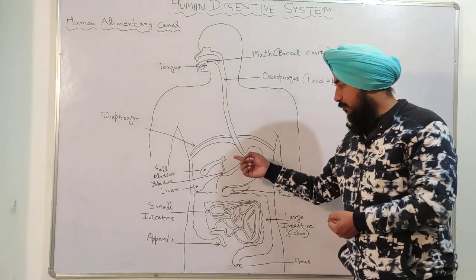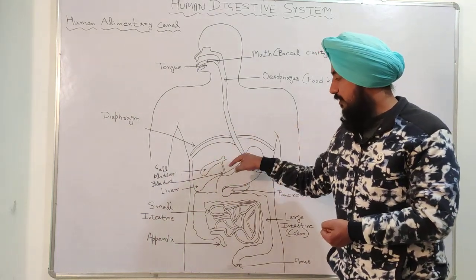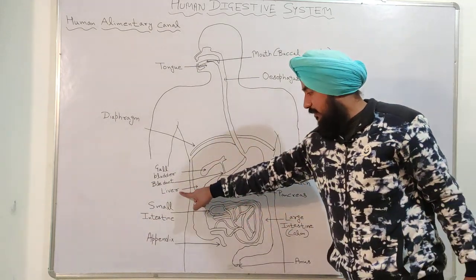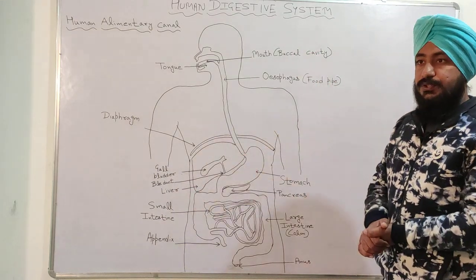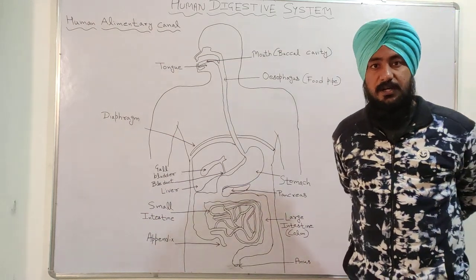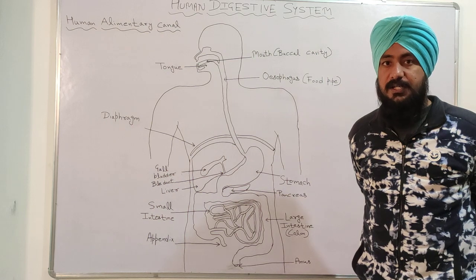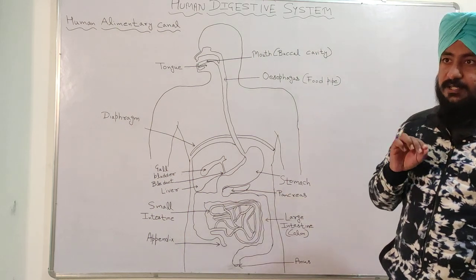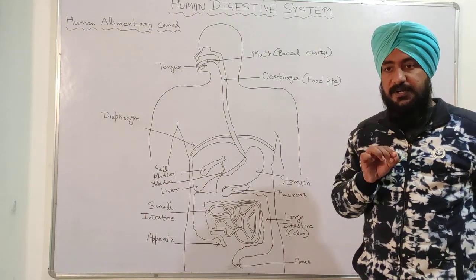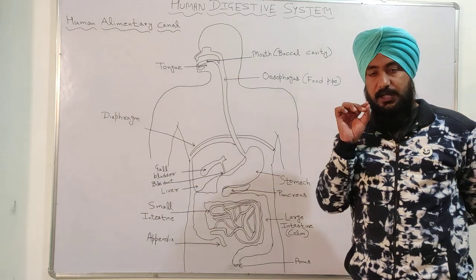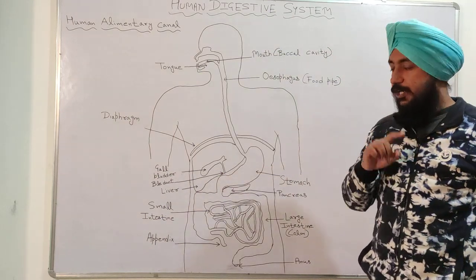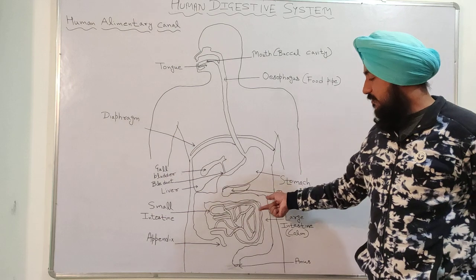Now here you can see a large organ is present. This organ is called liver. So this is the liver of our body. So what is the function of this liver? This liver produces the bile juice and bile salt in our body. What is the function of these two, bile juice and bile salt? Liver excretes or produces the bile juice and bile salt in our body, and it excretes them into the small intestine.